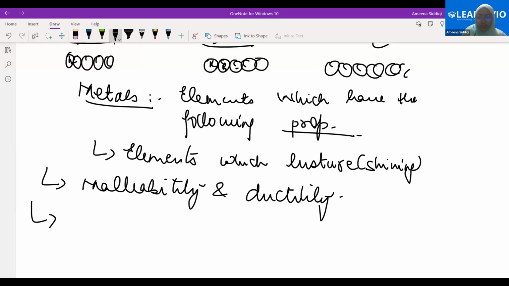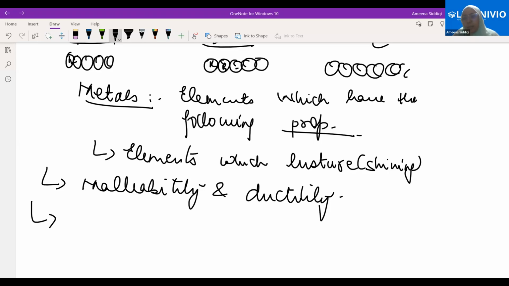Ammar will tell me any property regarding metals. Yes, ma'am. Metals are very easy to be folded and they can form any kind of shape. Yeah, that is because they have malleability and ductility. Good. Any other point? They have a shining appearance, as you told. Yes, I told that. No worries.